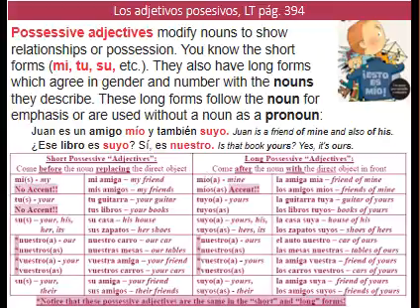Because it's the same short and long form. It's going to be the same form whether you place it before the noun or after the noun. Same thing with vuestro, vuestra, for vosotros, right? Muy bien.